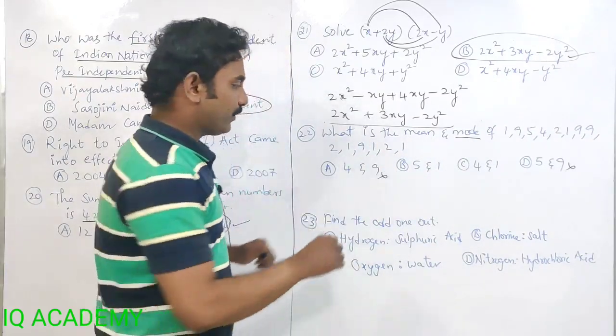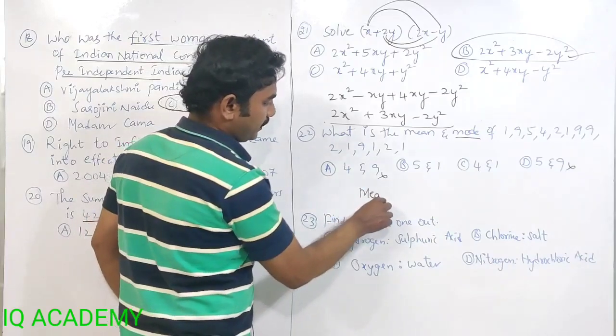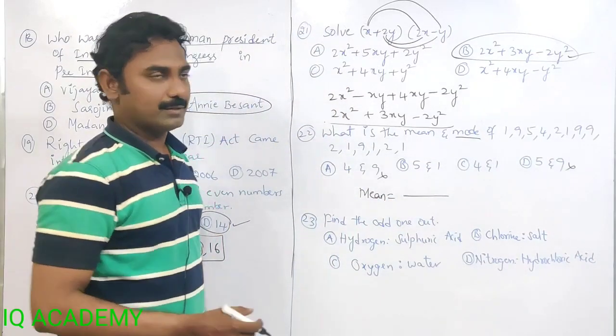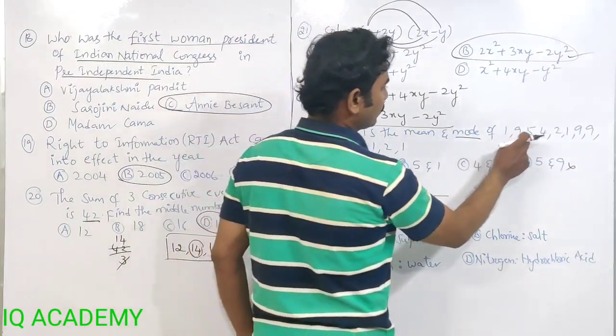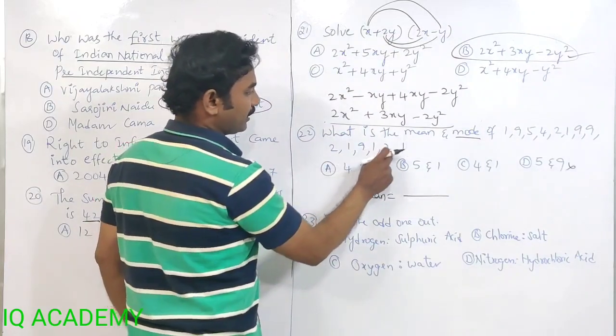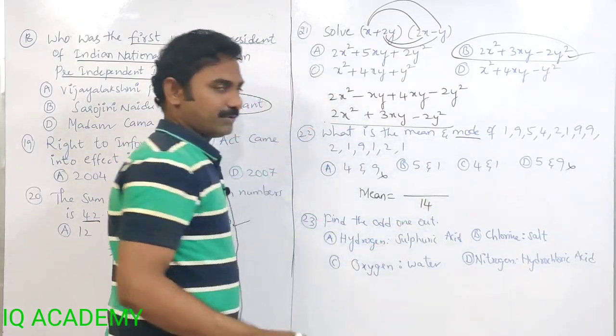Find mean. How to find mean? Mean is equal to sum of observations by number of observations. How many observations are here? 1, 2, 3, 4, 5, 6, 7, 8, 9, 10, 11, 12, 13, 14. 14 observations.